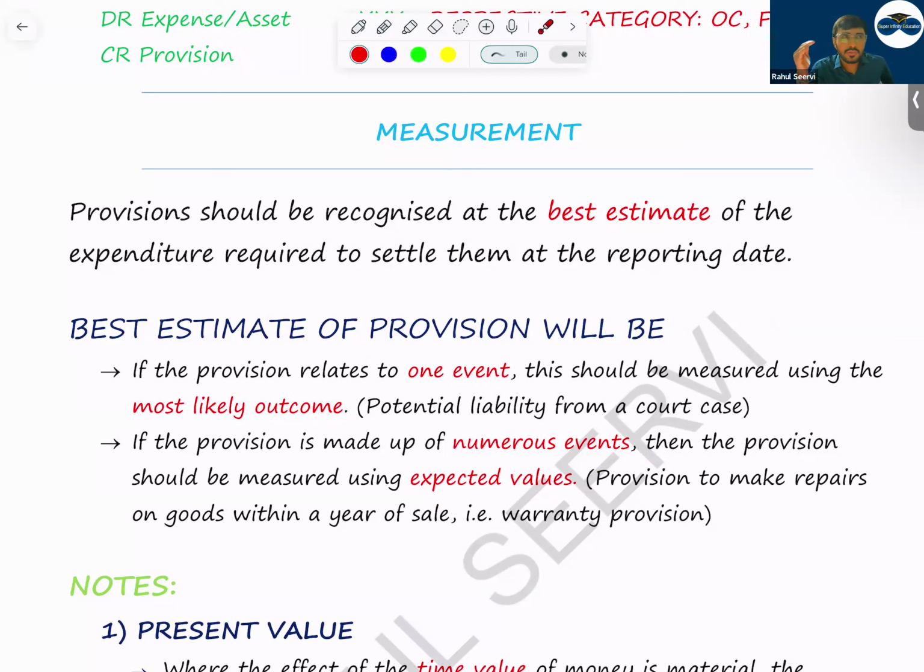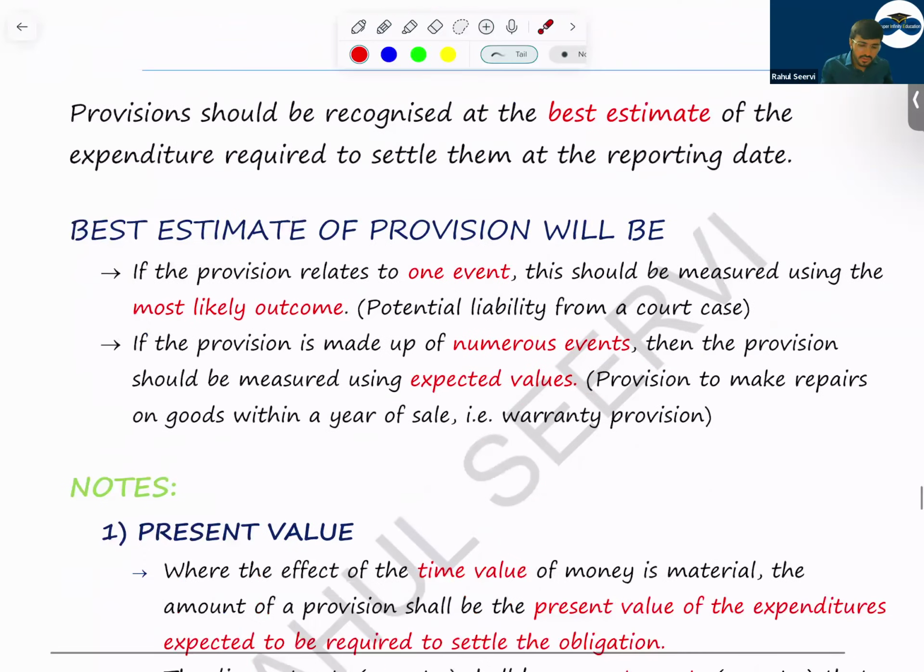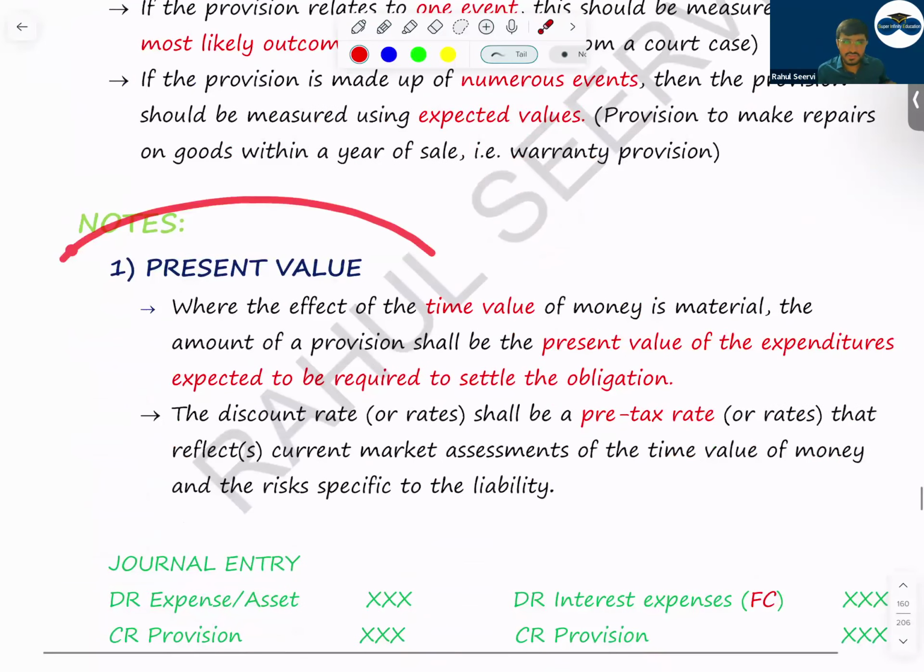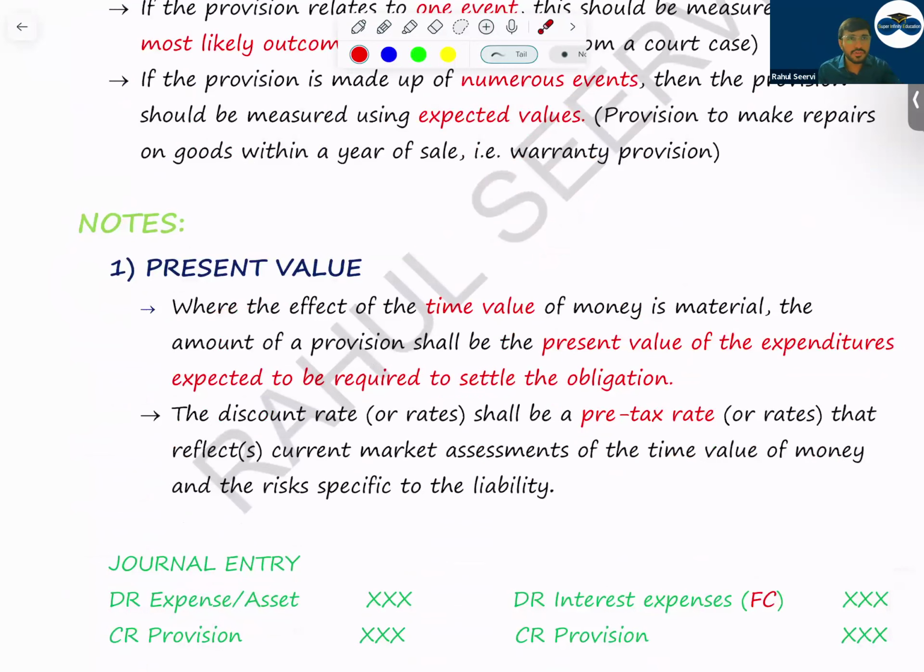So 100 products can come, 200, 300, 400. They'll see the percentage and multiply and calculate the value. Note, sir, should we use the present value concept? Yes, present value concept for provision should be used when the time period is more than 1 year. So we do what? Present value, and we record it as an obligation.